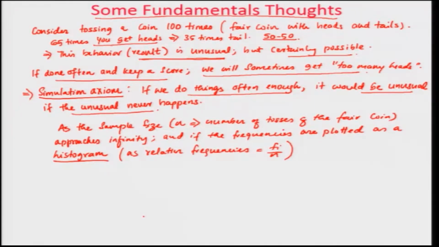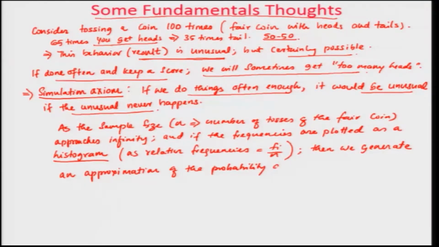Okay. Then we generate an approximation of the probability distribution or density function.